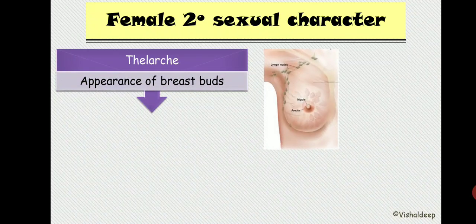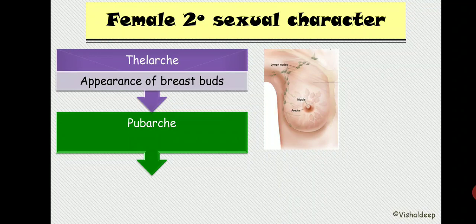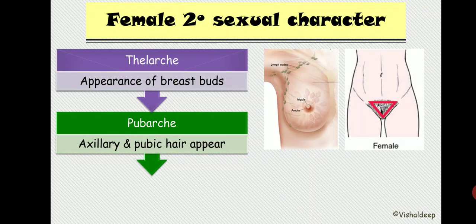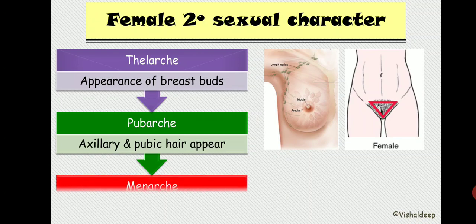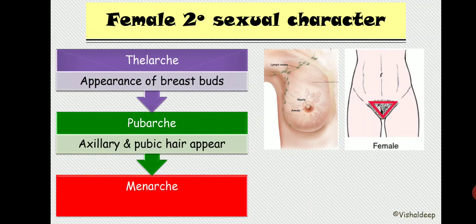The second one is pubarche. Pubarche is nothing but pubic hair development, axillary and pubic hair development. It is basically the apex down pattern that starts appearing. And the last feature is menarche. The girl starts menstruating. So this is the sequence of appearance of the female secondary sexual characters. First the breast development will occur, then the pubic hair will develop, and finally the menstruation will start.